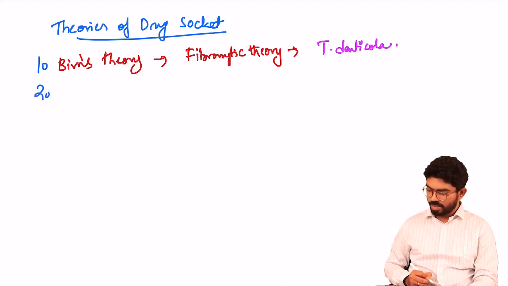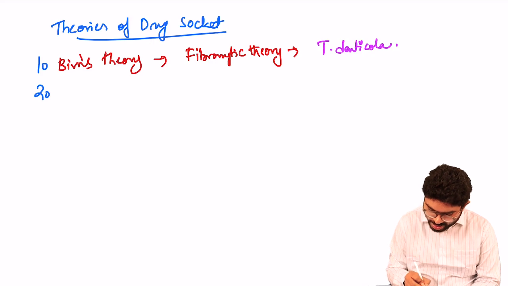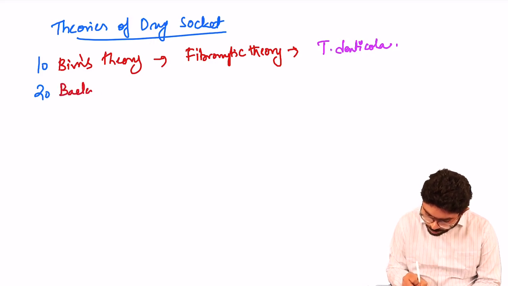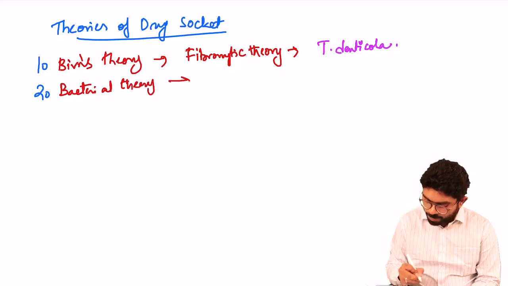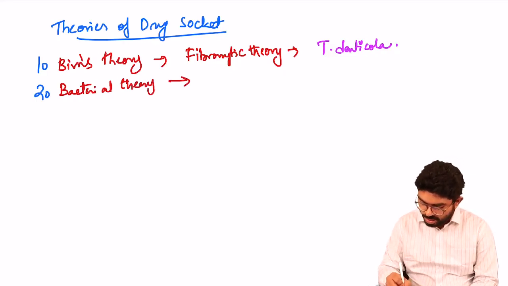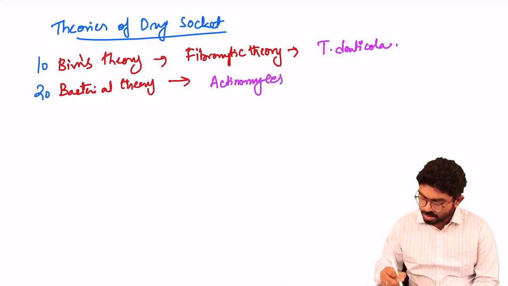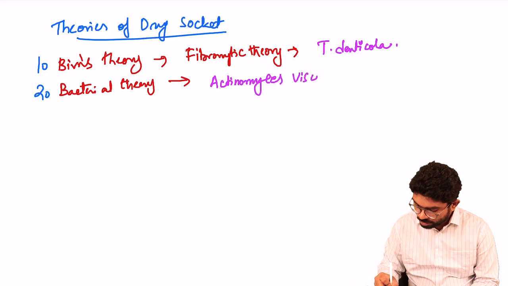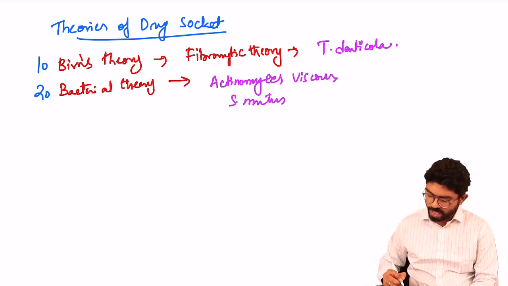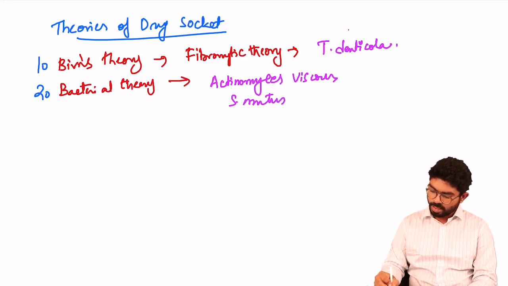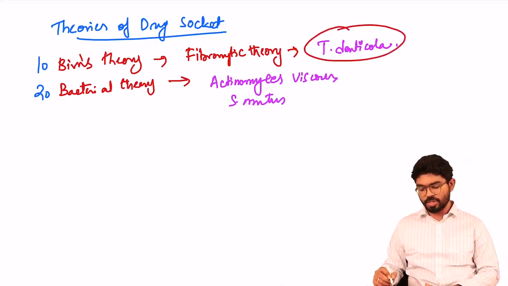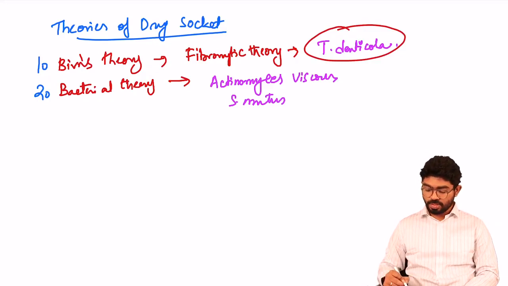The second one is a different theory that is called the bacterial theory. And the bacteria responsible according to this theory are actinomycosis and Streptococcus mutans. So do make a note about the bacteria. T. denticola is again a regularly asked question. So these are the theories of dry socket. The next comes the treatment.